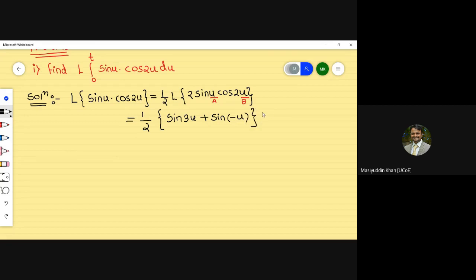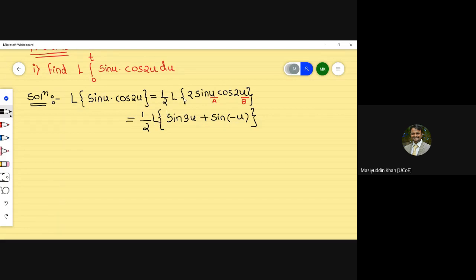So hope everyone is clear with this part. Why minus u? You can just see that u minus 2u you will get minus u, or instead of this minus you can write here also directly. It's your choice. So coming to the next part, we have to find the Laplace transform here.